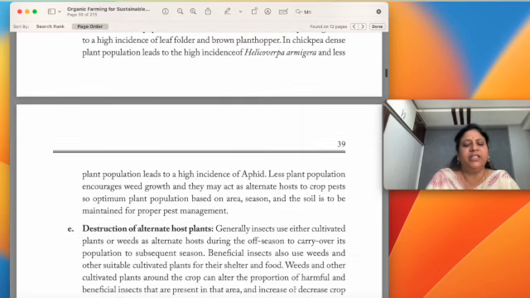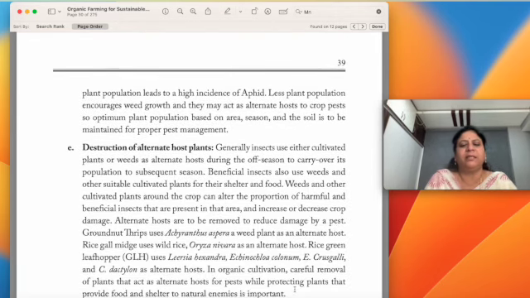Destruction of the alternate host plants. Always in organic farming, the alternate hosts of the pests are to be controlled. The good flowering plants which give pollen, nectar and shelter to the natural enemies, beneficial insects, are to be encouraged. These two are very important.